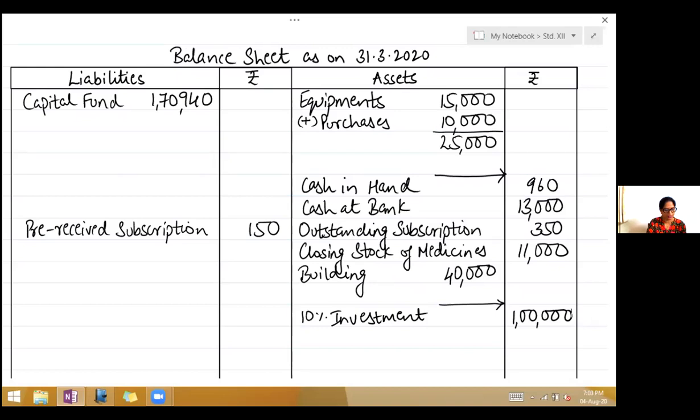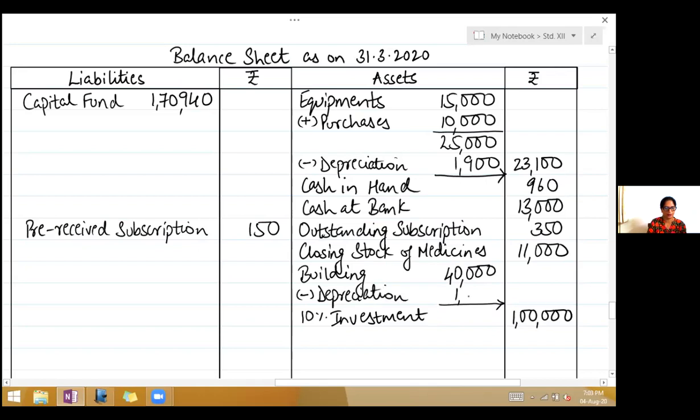Okay, now below that additional information, it is said, provide a depreciation on equipments at rupees 1,900. So take equipments, less depreciation, 1,900, deduct, take it to the outer column, 23,100. We've got one more asset which is depreciated, that is building. So write less depreciation, 1,500, deduct, take it to the outer column, 38,500.